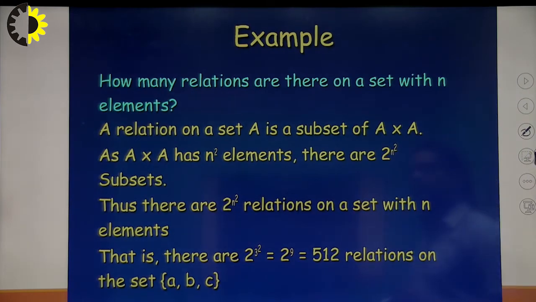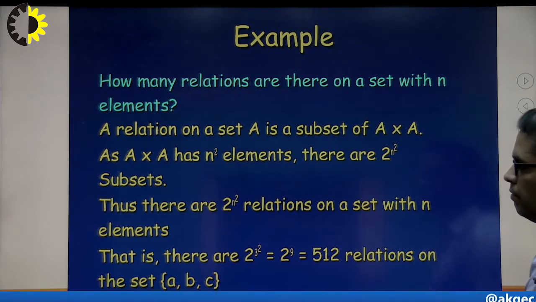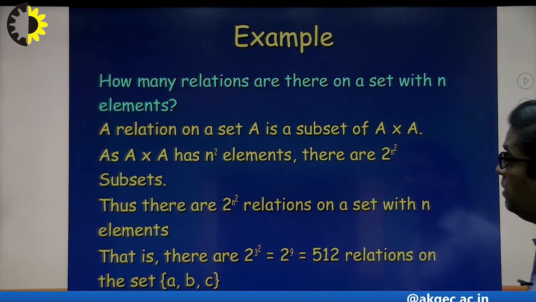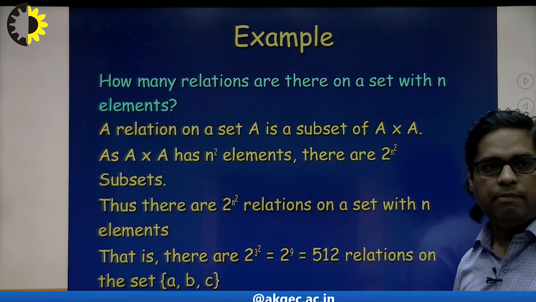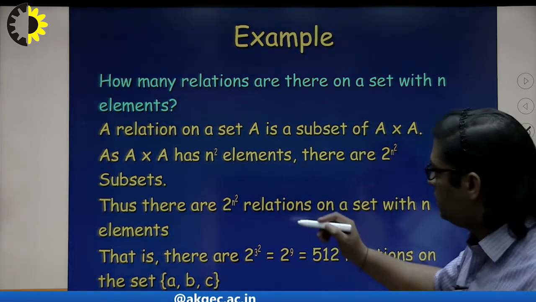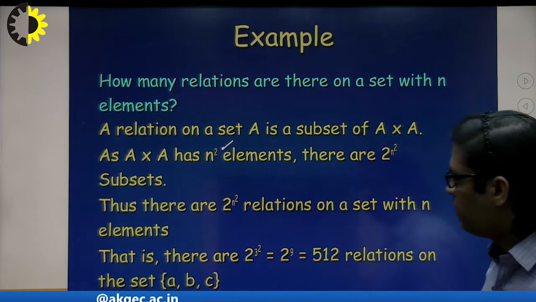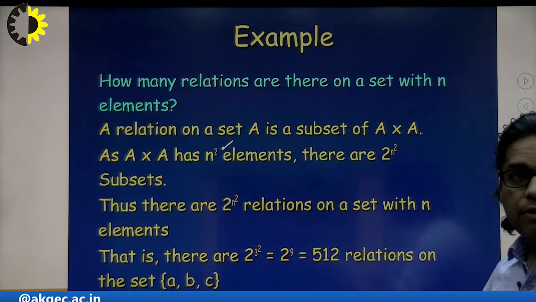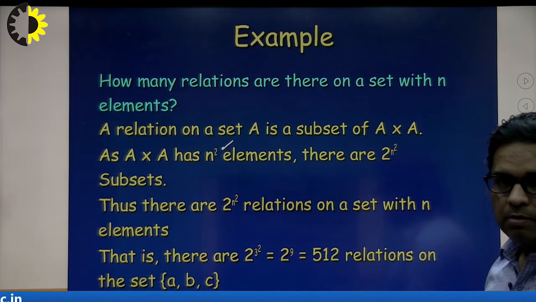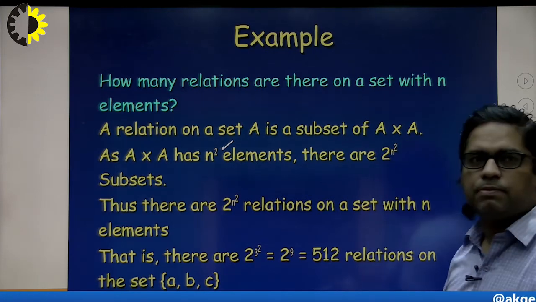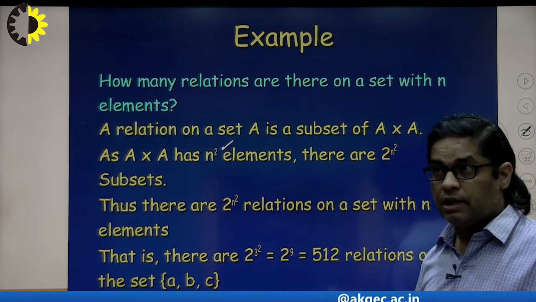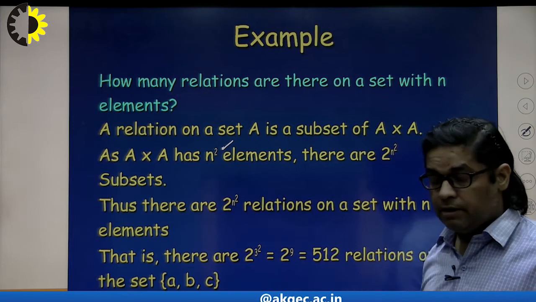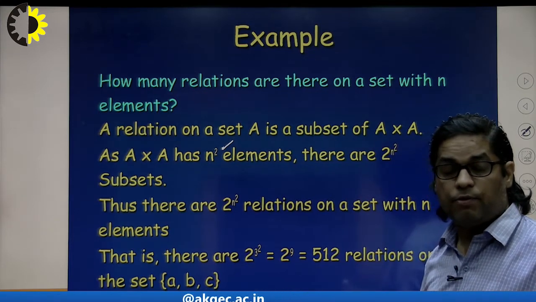Now another example: how many relations are there on a set with n elements? If a set has n elements, then the Cartesian product of A and A will contain n square elements. And the total number of relations on this Cartesian product, what is a relation? A relation is nothing but a subset of the Cartesian product. If I collect all possible subsets of the Cartesian product, then as we already know from the previous class about the power set,